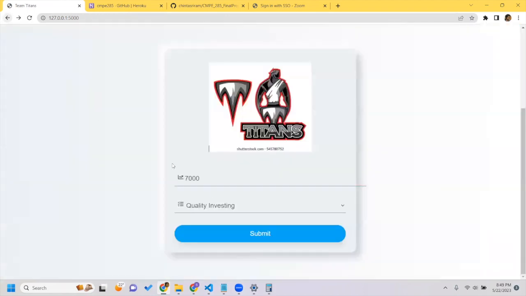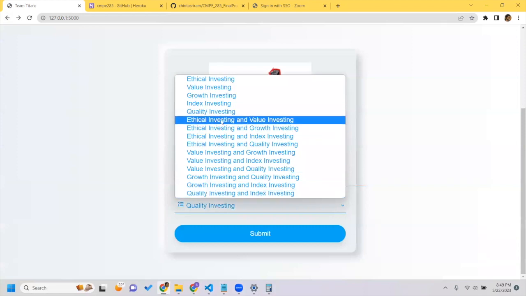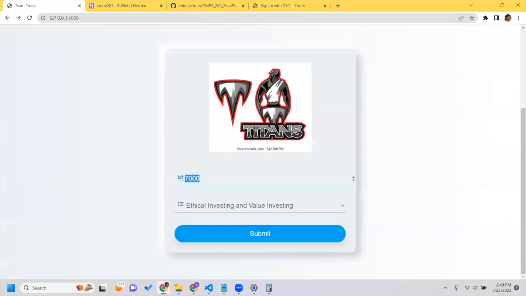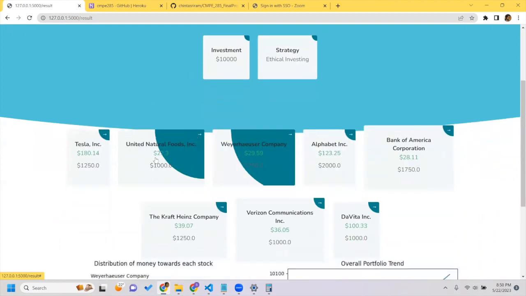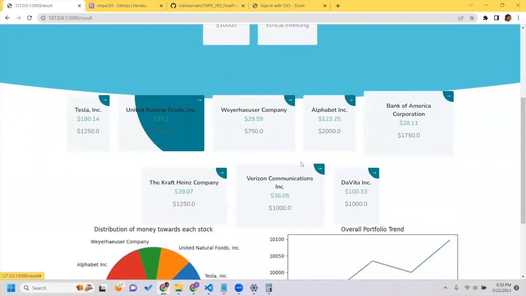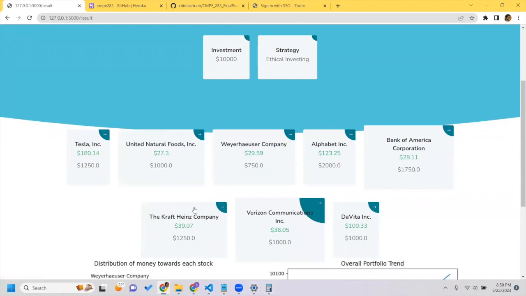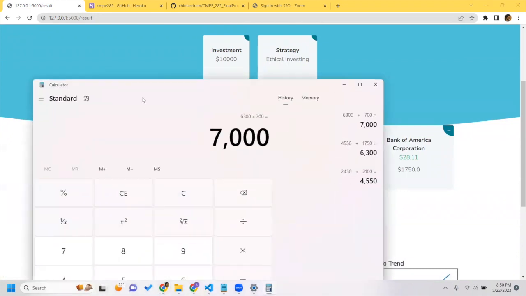So after that, let us go with two strategies at a time: ethical investing and value investing. Let us change the amount as well. Let us give 10,000. So what will happen is it will give more company, more portfolios because we have selected two strategies. So it will give more portfolios. See, 10,000 ethical investing. And these are the different portfolios that have been given based on the Yahoo Finance API. So 10,000 is the principal amount that we have given, right? Let us see if it is meeting the requirement.